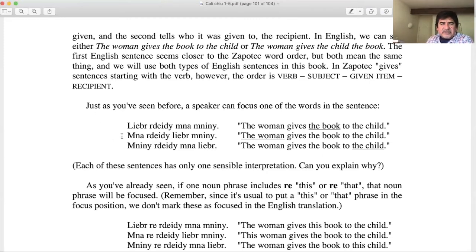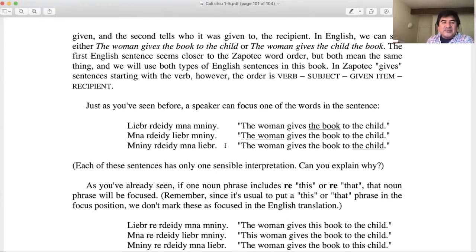Just remember that. So these are focus sentences. What is given? What does the woman give to the child? The book. Who gives the book to the child? The woman. And again, remember, this is the one who gives, and this is the recipient.